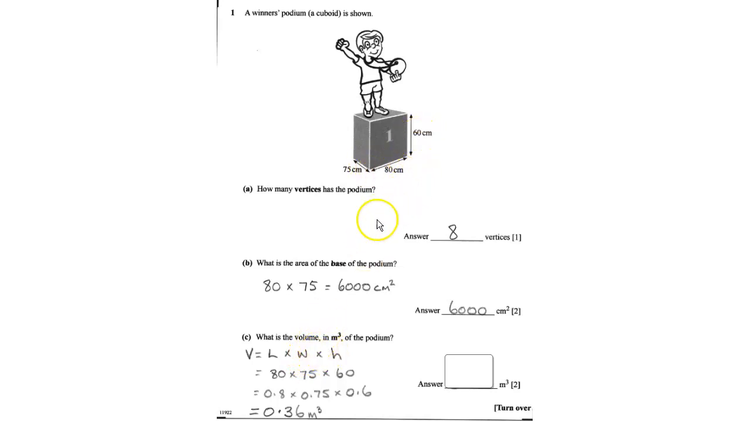Question C, it says, what is the volume in meters cubed of the podium? Now for this one, the volume of a cuboid is length times width times height. And for these ones, it's 80 times 75 times 60. But in the question, it says meters cubed, and these dimensions are in centimeters. So we have to change those centimeters into meters, which is 0.8 times 0.75 times 0.6. And then when we multiply those three numbers together, we should get 0.36 meters cubed.